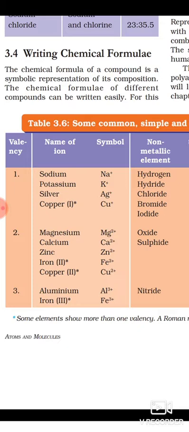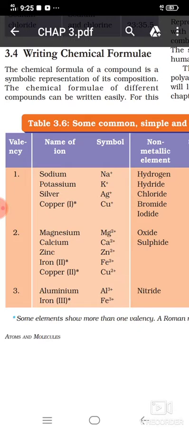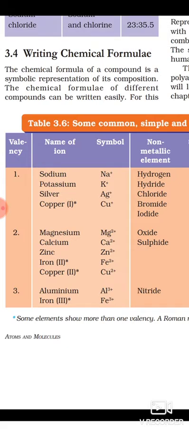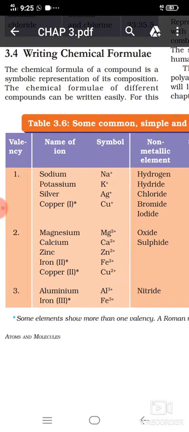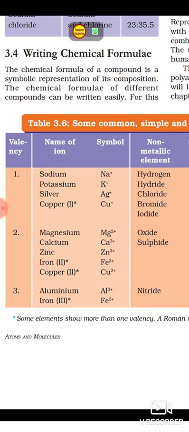Now another section, magnesium, Mg 2 plus. 2 plus means its valency is 2. It can accept 2 electrons because its charge is positive, so it can accept only negative charges, 2 electrons. So its valency is 2.